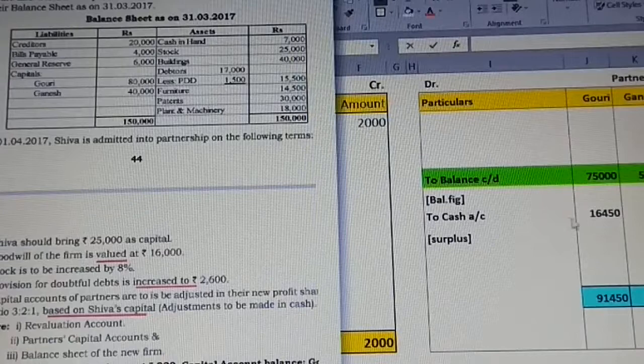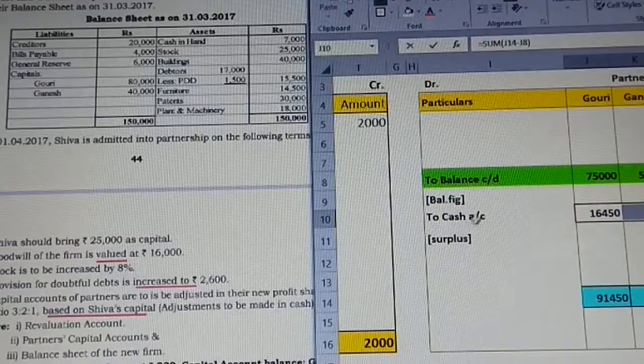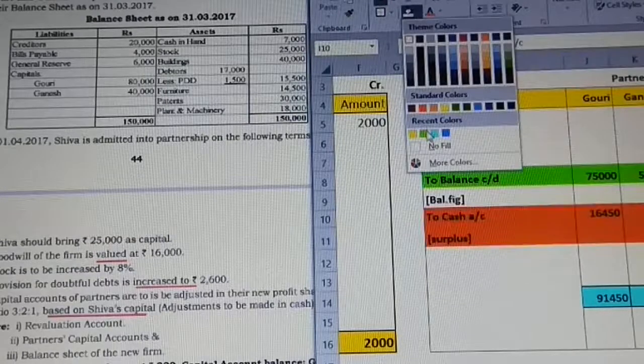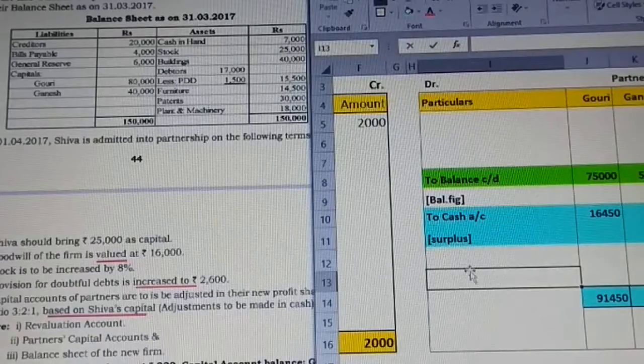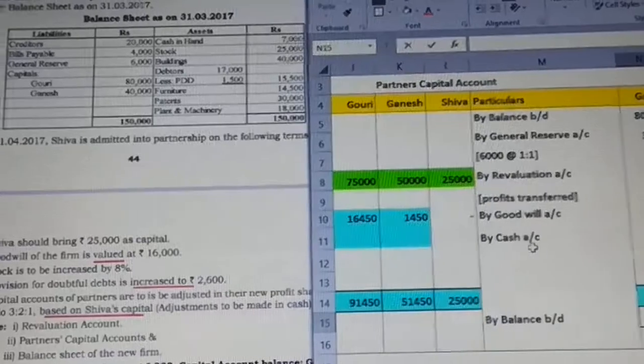That is what we have done, the adjustment in the form of cash. So let me highlight it. So we have done the adjustments in the form of cash. This is how we have to do it, and the balance brought down.